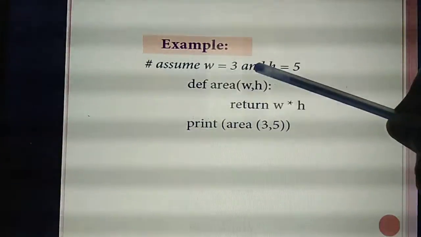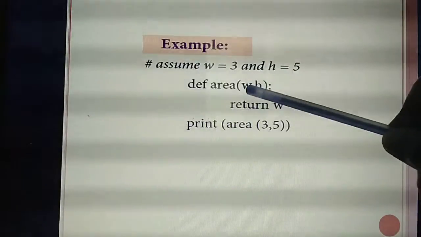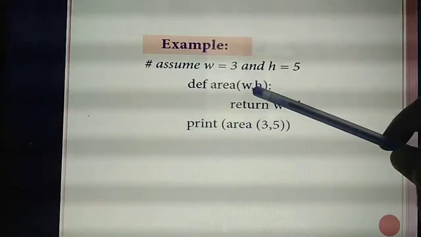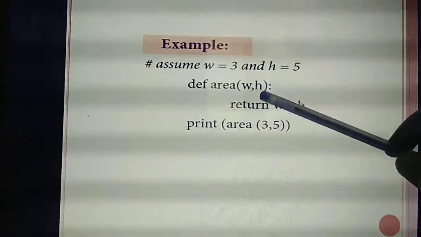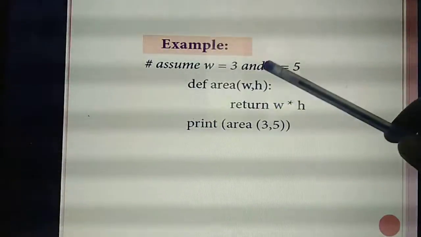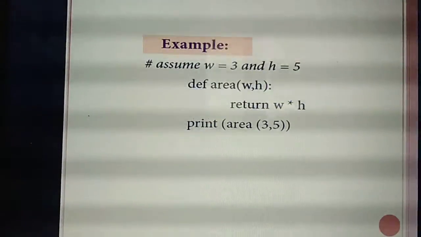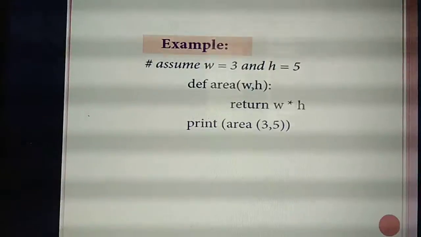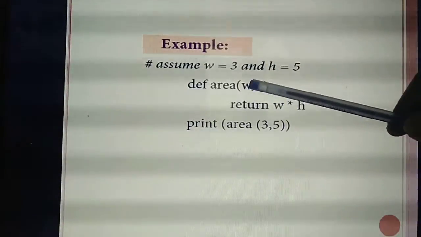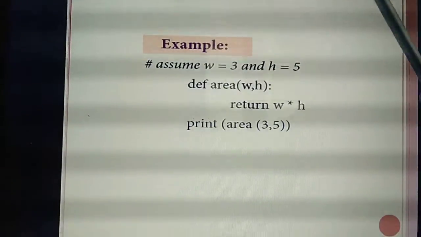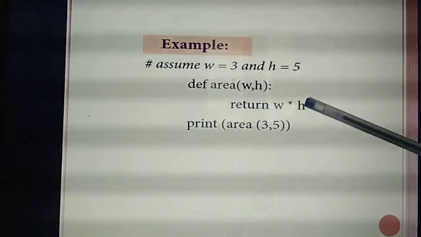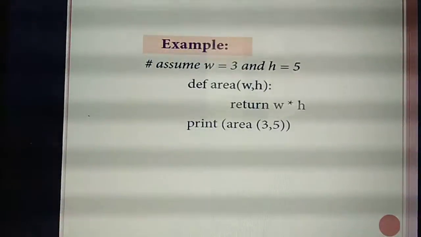But suppose you are declaring only one variable, not giving the argument H, W alone. So def area of W, then return W into H. Print area of 3, 5.